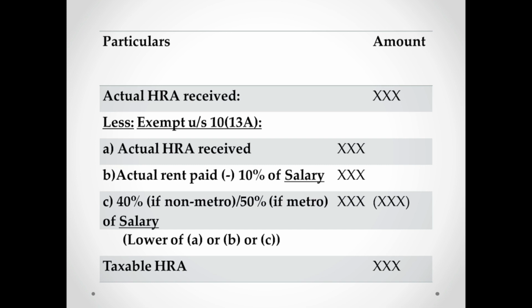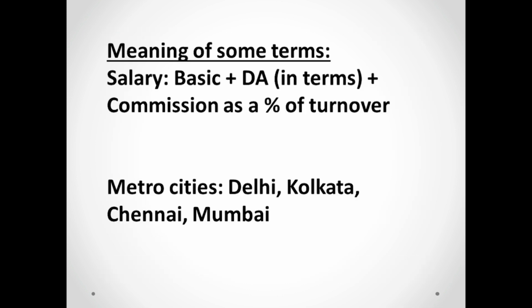Next, actual rent paid minus 10% of salary. Actual rent paid you can easily calculate, you know it. 10% of salary. Question comes, what is salary? For that, I'll take you to the next slide. Salary means basic plus DA in terms plus commission as a percentage of turnover. What is basic salary? That will be there in your payslip. What is DA in terms?